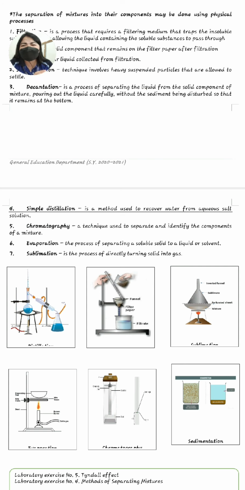So what are examples of evaporation? Number 1 is boiling water. As you undergo the process of boiling water, you are now having evaporation. So that is very simple, kasi lagi naman tayong nagbo-boil ng water. We've already done that many times, even in our houses. So that is the example of evaporation.